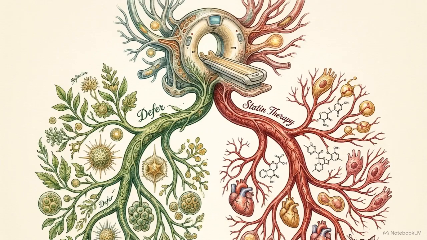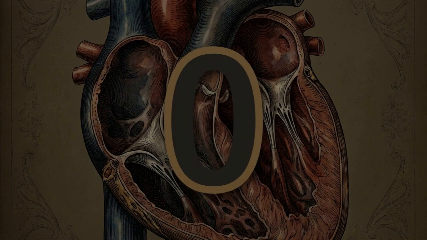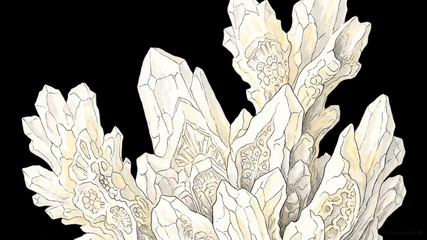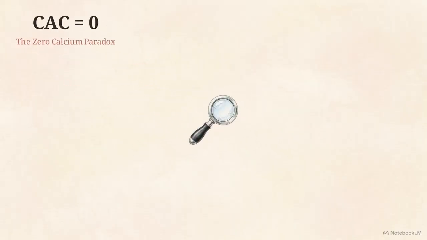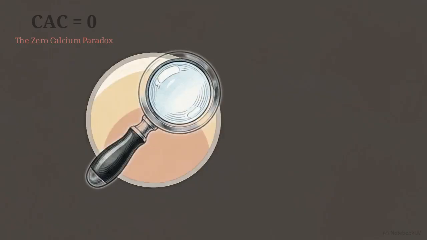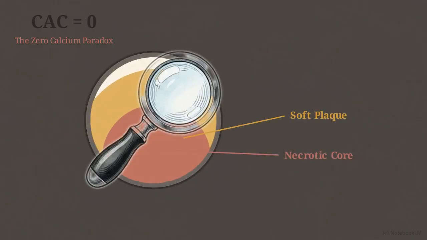The Coronary Artery Calcium score currently serves as the gatekeeper for deciding who needs statin therapy in intermediate-risk cases. A CAC score of 0 provides high negative predictive value, which has historically been used to defer treatment. But CAC scans have a specific anatomical limitation. They only detect calcified, stable plaque. This is the zero calcium paradox. Relying solely on this score misses the non-calcified, soft plaques that are often the actual cause of heart attacks.